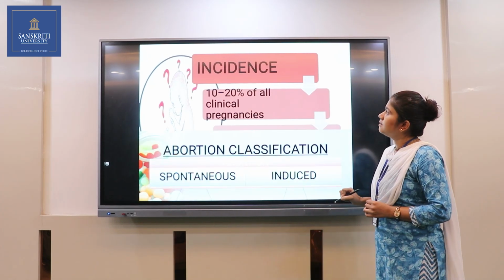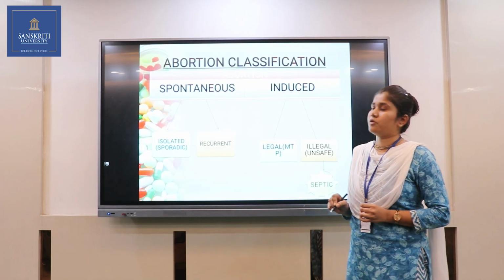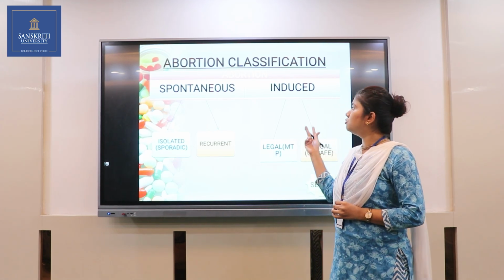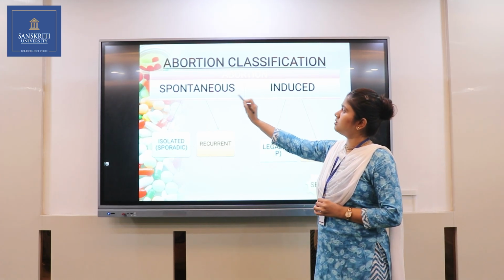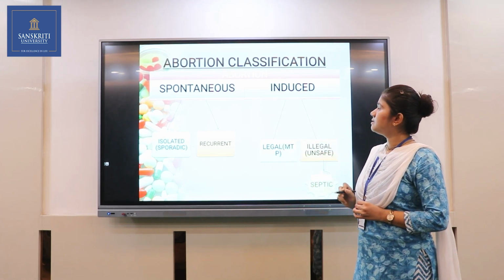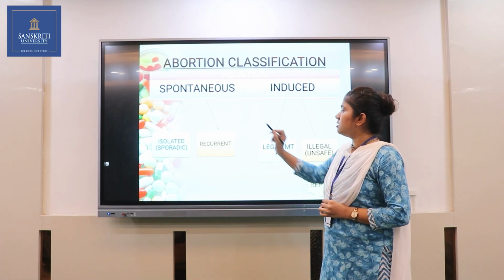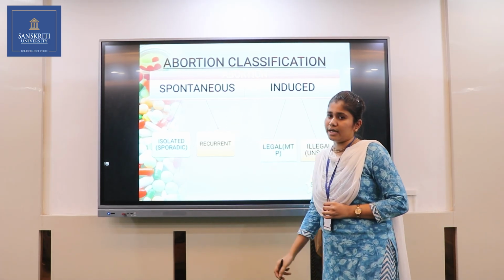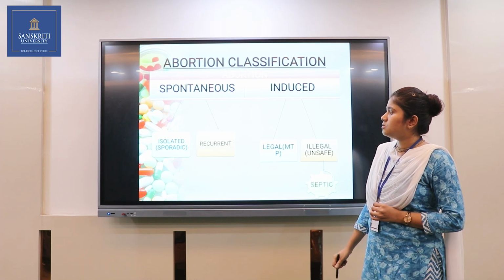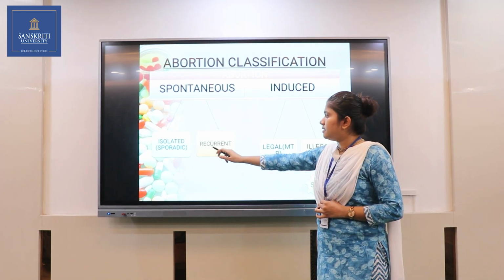Then next we will see the classification of abortion. Abortion is mainly divided into two types. The first one is spontaneous and the second one is induced. Spontaneous is also divided into two types: first, isolated or sporadic abortion, then recurrent abortion.